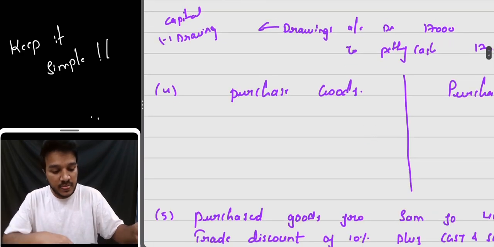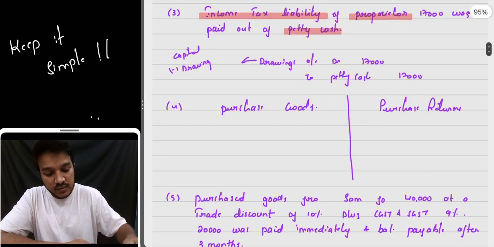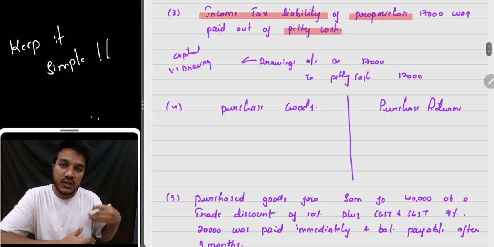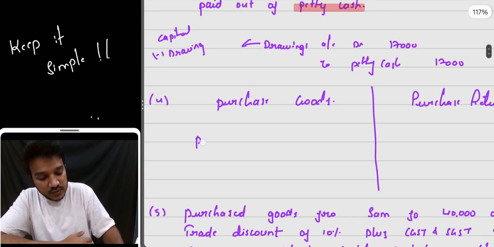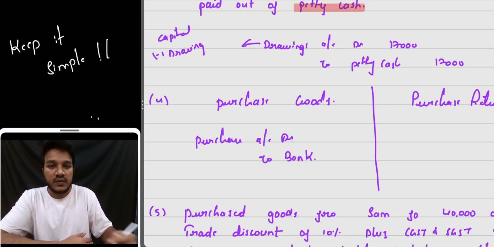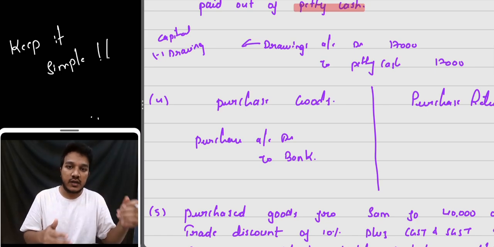So the amount will be reduced from his capital. Perfect, no? Let's go. Now another one is purchase and purchase returns. Let's see what happens. What is the journal entry in case of purchases? At the time of purchases, the journal entry would be purchase account debit to bank account, right?